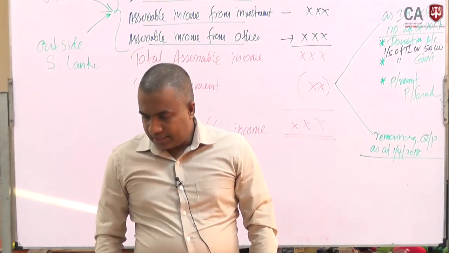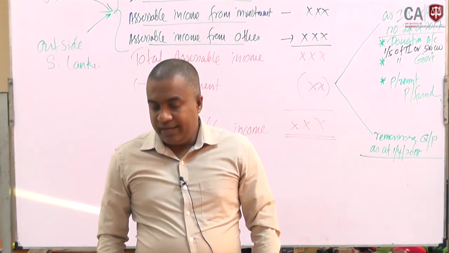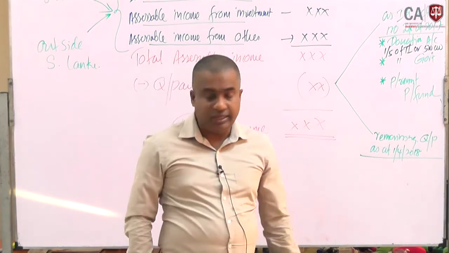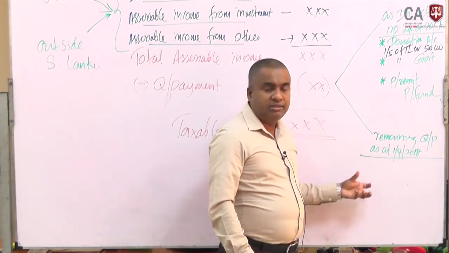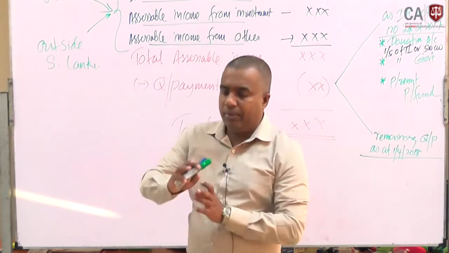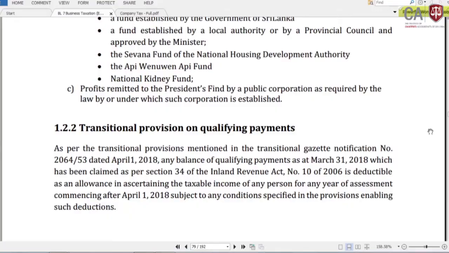Gazette notification number 2064/53 dated 1st April 2018 mentioned that, regarding the remaining balance, the provision of section 34 of Act No. 10 of 2006 is still applicable until you claim the entire remaining value. Therefore, you need to identify which things from the previous provisions would be applicable.